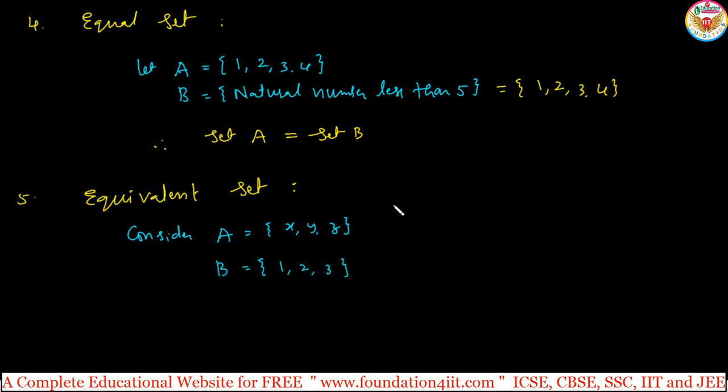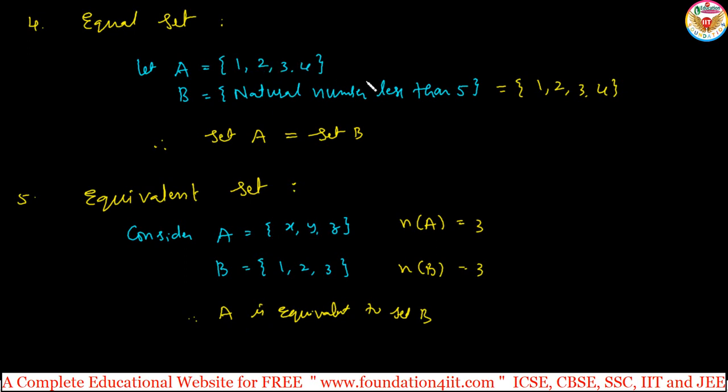The number of elements is denoted with n of capital A. The meaning is the number of elements in set A is 3. The number of elements in set B is equal to 3. Elements are different, but the number of elements are the same. Here is a 3, here also 3. Therefore, A and B are equivalent. Therefore, set A is equivalent to set B.